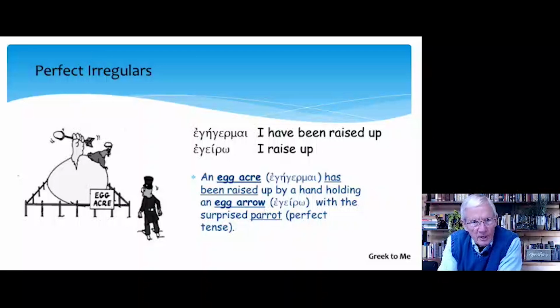So our picture here, we have an egg acre. You'll see the acre with this huge egg. Egegermai has been raised up by a hand holding an egero. And that was our substitute word for egero way back in chapter 1.